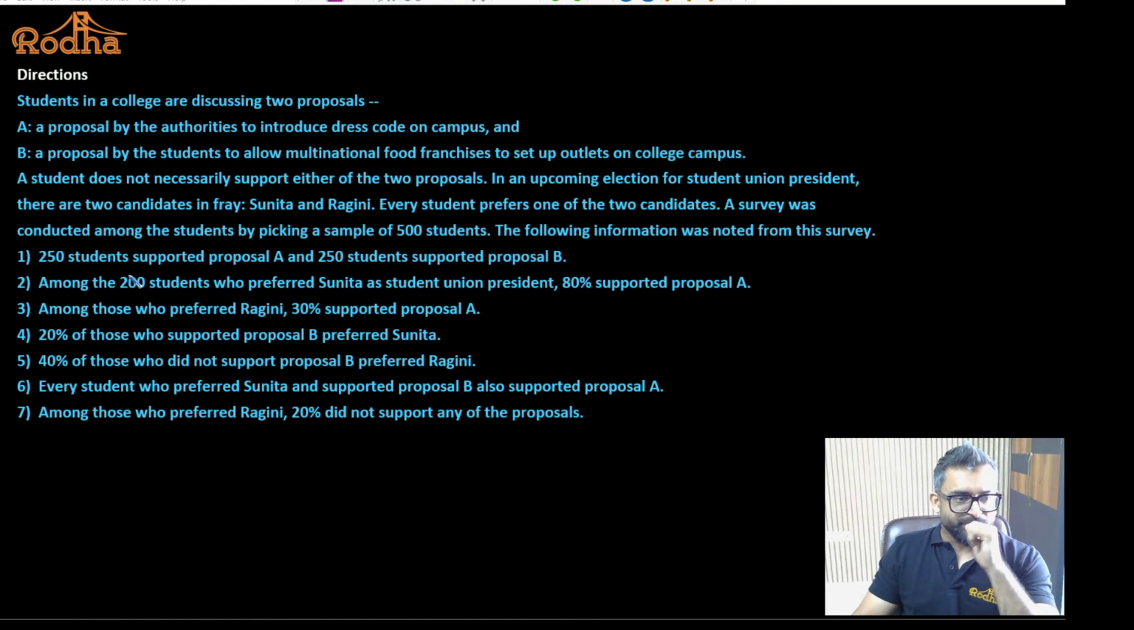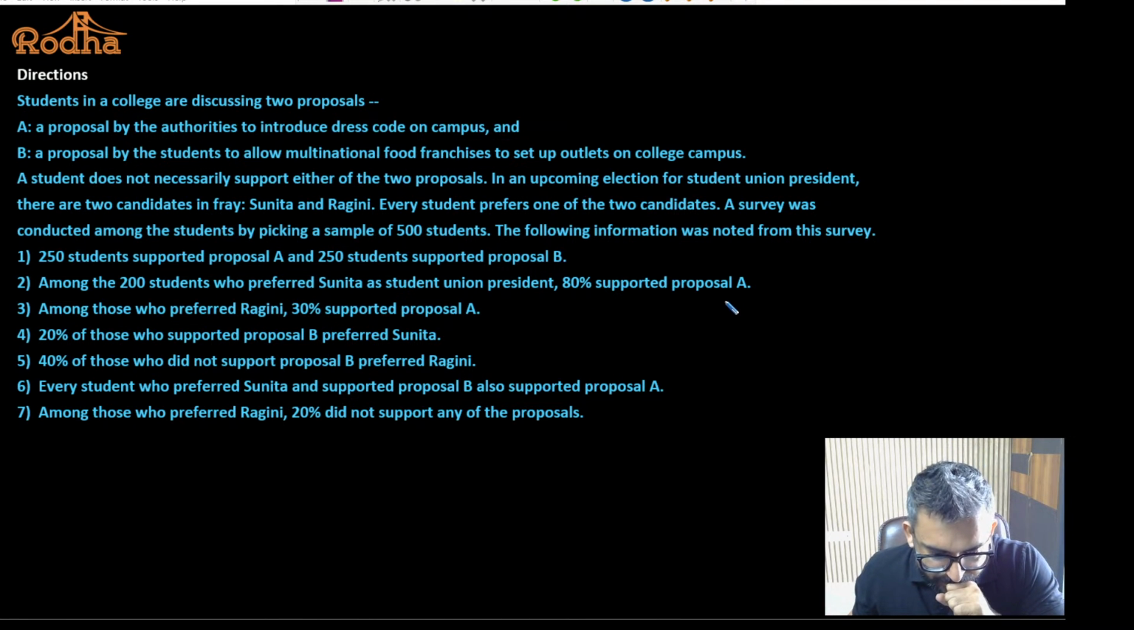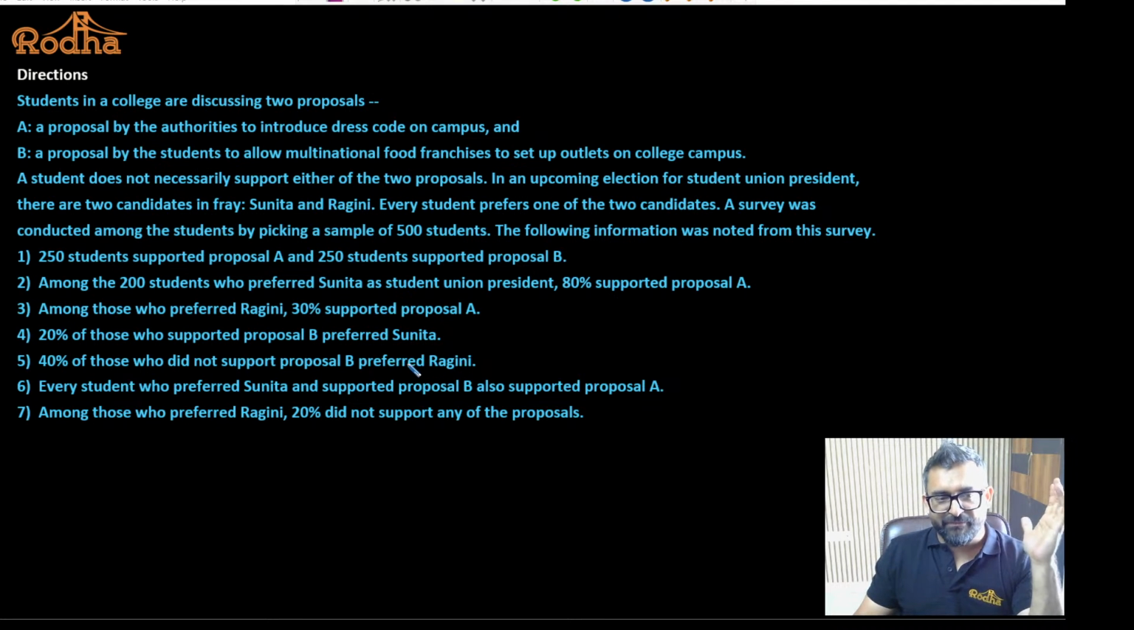Let's read the points also. 250 students supported proposal A and 250 students supported proposal B. Among the 200 students who preferred Sunita as a student union president, 80% supported proposal A. It's a PYQ question. Among those who preferred Ragini, 30% supported proposal A. That means if you look at this, we have 2 candidates, Sunita and Ragini. So what I can do, I can make one Venn diagram for Sunita.